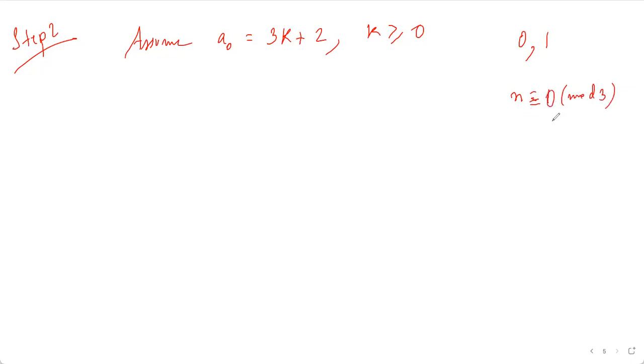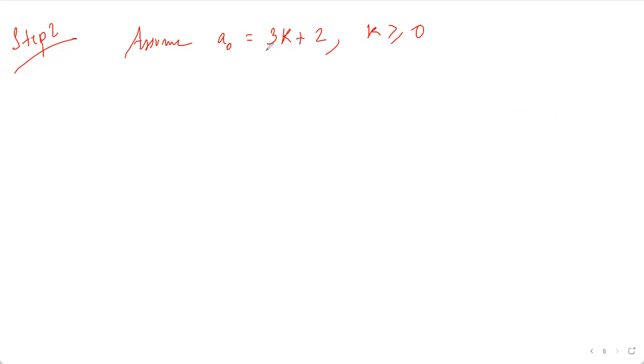If n is congruent to 0 modulo 3, then n squared will be congruent to 0 modulo 3. And if n is congruent to 2 modulo 3, then n squared would be congruent to 1 modulo 3. So in all the cases, we can get either 0 or 1 as the remainder. So now, since a naught is of the form 3k plus 2, it itself cannot be a perfect square, because when divided by 3, we are getting a remainder of 2.